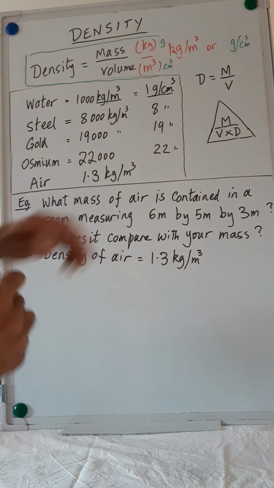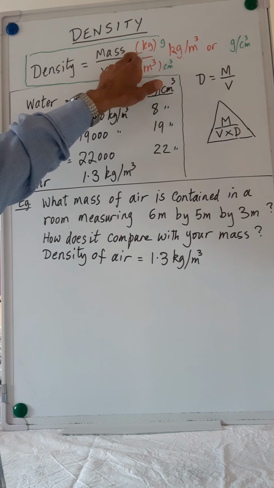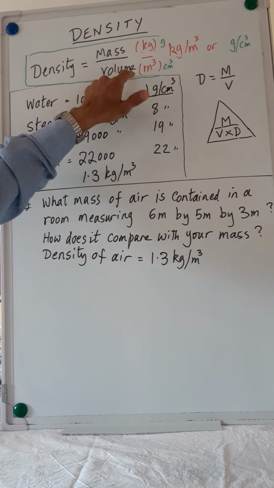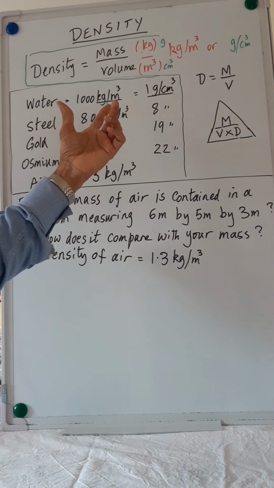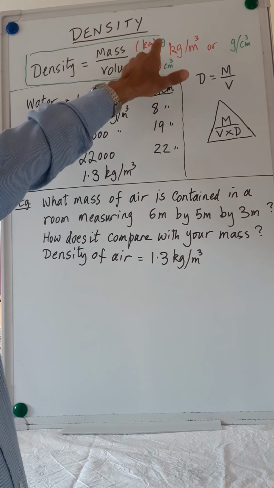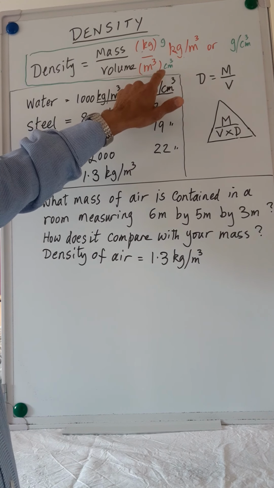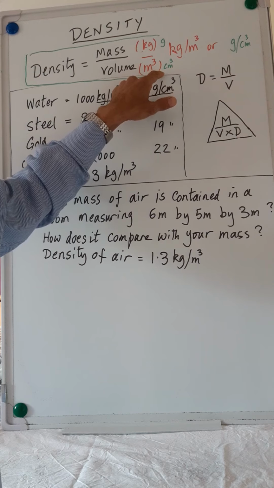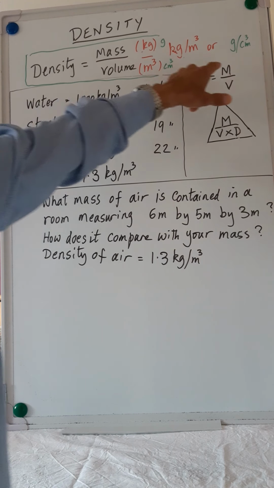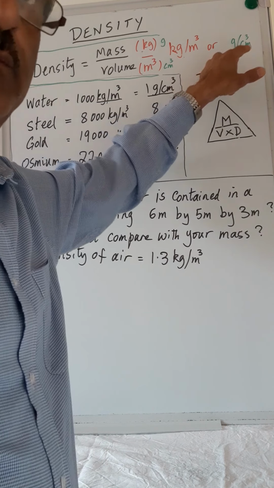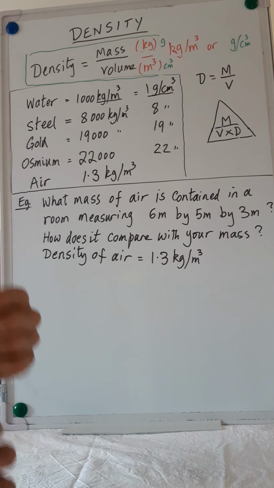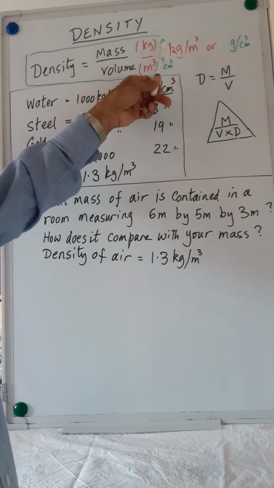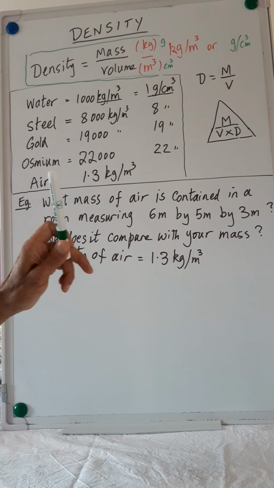We measure the mass in kilograms, and the volume is measured in cubic meters. This is the SI unit which we're going to use. Now, if you measure the mass in grams, then the volume is in cubic centimeters. We can also have the density in grams per cubic centimeter. But mainly it's the SI unit that we are going to use, which is kilograms per cubic meter.